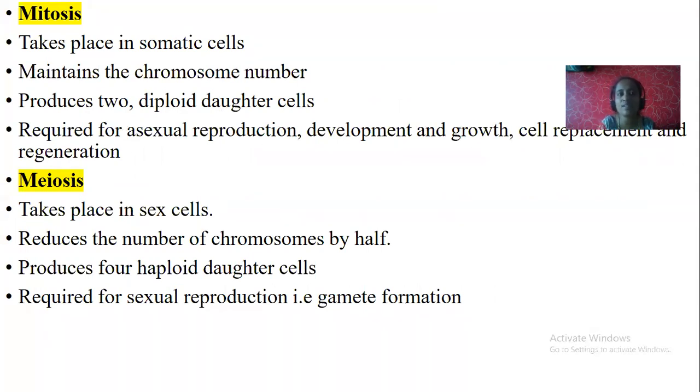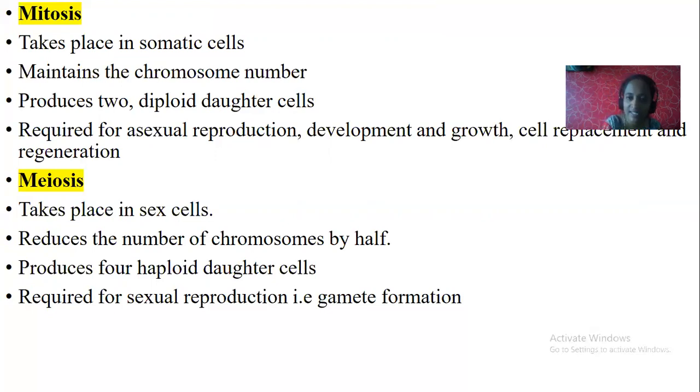It maintains a constant chromosome number, both in parent as well as daughter cells. The best example is that each and every part of our body possesses cells, formed from a cell. In our body, each and every cell possesses 46 chromosomes or 23 pairs.